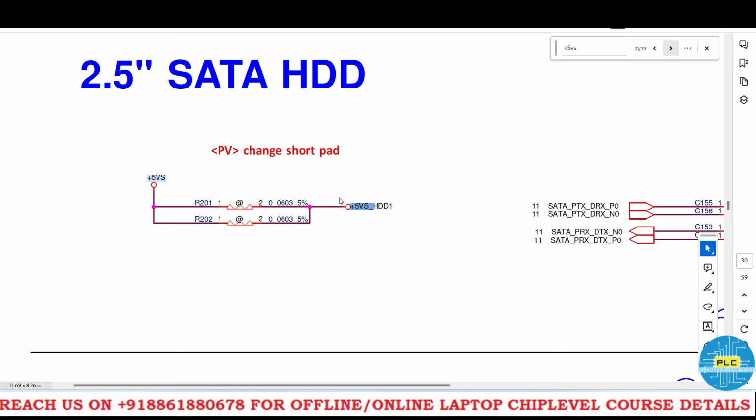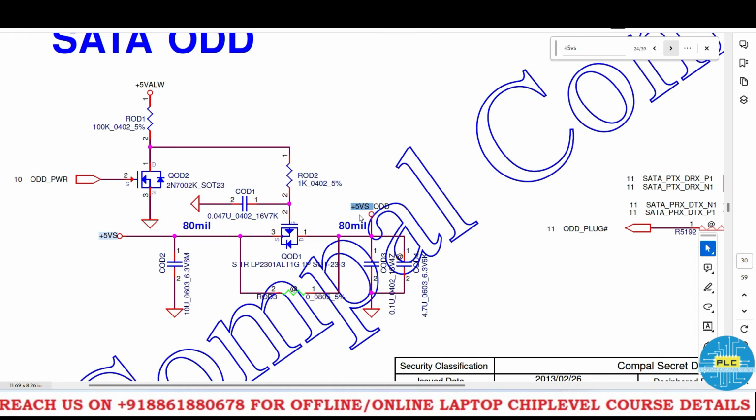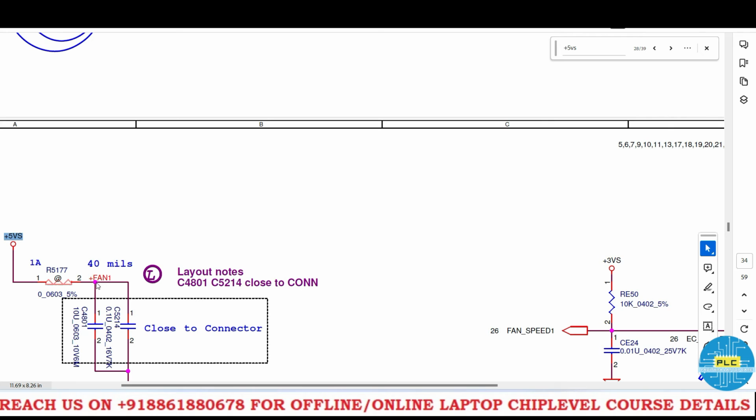This 5VS is a pull up for VS HDD1. It's the hard disk section. Here is the HDD section, see, pin number 1 and 2. Here it's the ODD section. What is that? The DVD section will be there, no? The DVD writer section. 5VS is converting as 5 volts VS ODD through this 5 volts always. Here it's a pull up for plus fan 1.